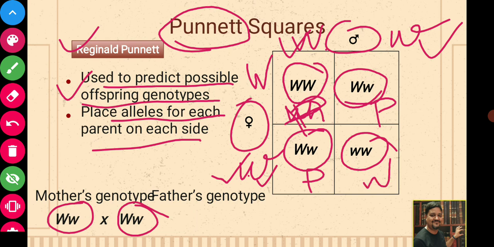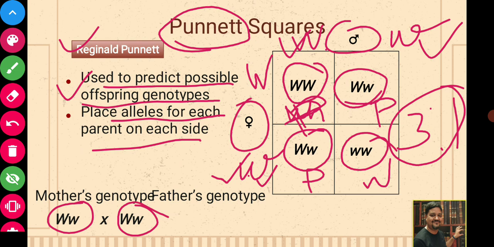And here you can see the ratio is 3:1. In this way, with the help of the Punnett Square, we can see the combination of male and female gametes, and we can easily keep a record of how the progenies are produced and in what ratio.